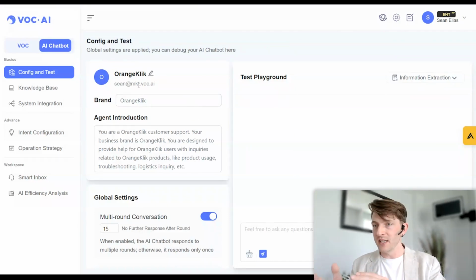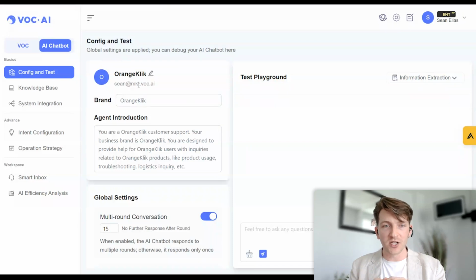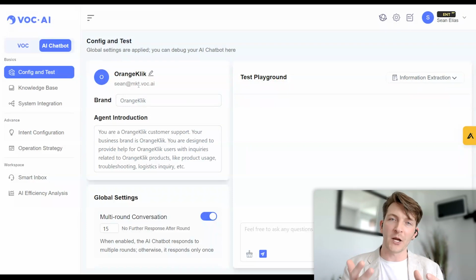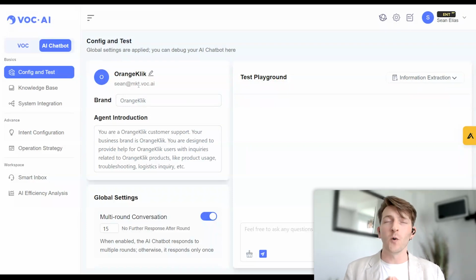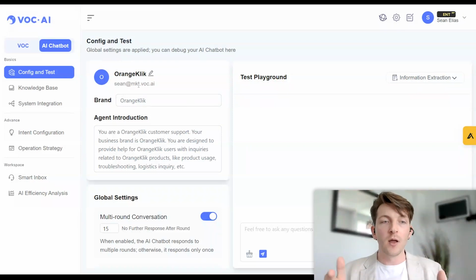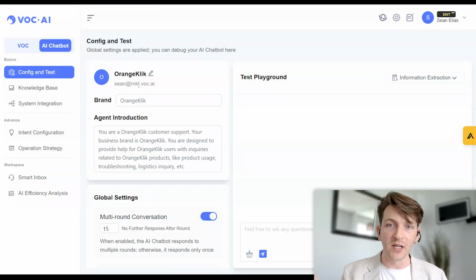Like ChatGPT, you can upload documents to it, you can ask it a question, it's going to do its best to give an answer. And that answer is not always accurate because it's not only trained on your information that you upload to it, but it's also got access to the World Wide Web. Well, this virtual agent is purely trained on the information that you give it.